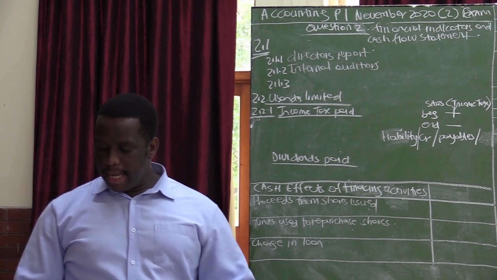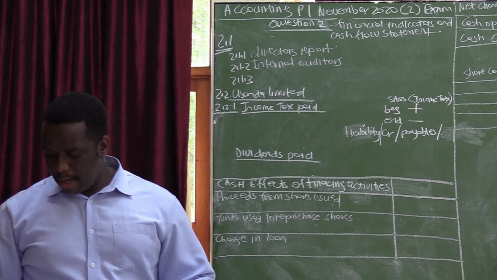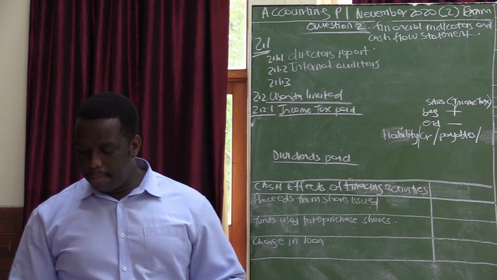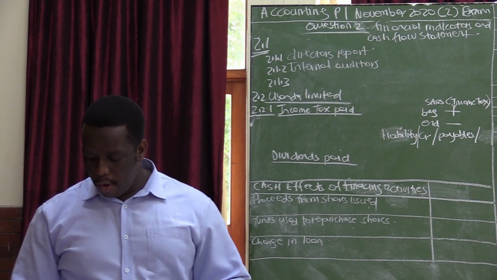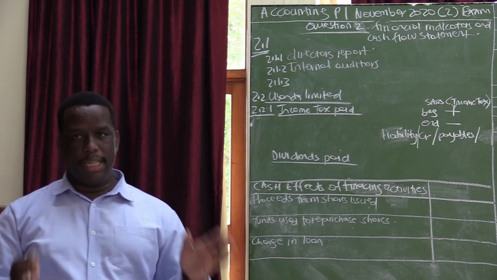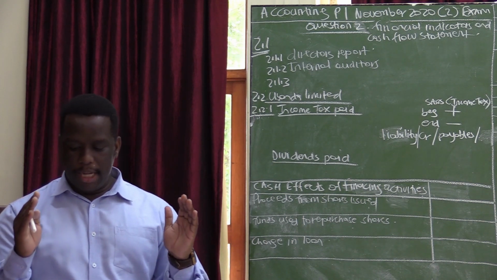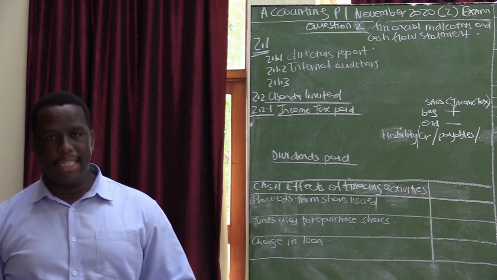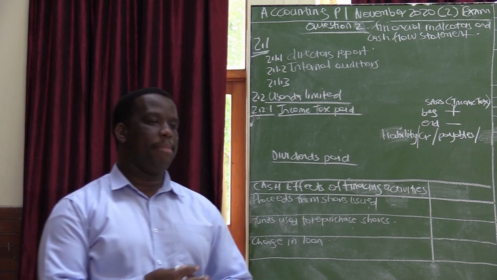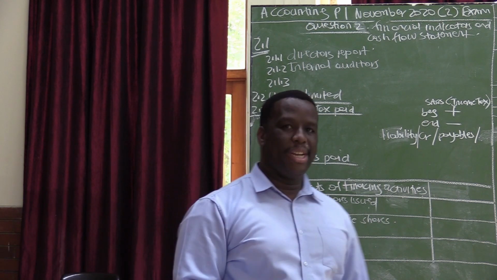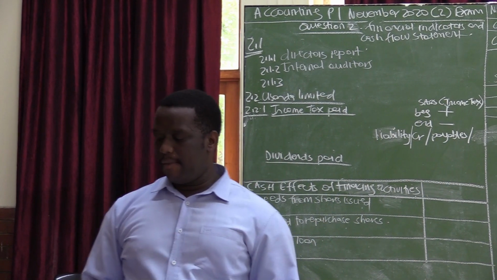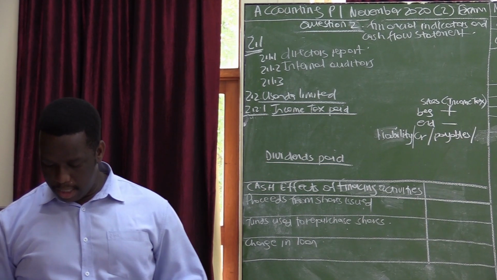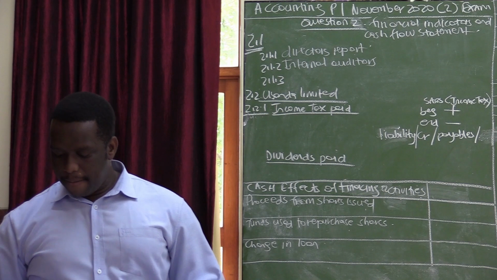2.1.3. In the event of bankruptcy, the shareholders are normally not responsible for the debts of the business. This is because of limited or unlimited liability. If something is limited, remember the liability of the shareholders is only limited to the amount that they invested in the company. Should the company become insolvent, the shareholders can only lose the amount that they have invested, but they will not be liable to pay for the debts of the business. So the correct answer to this one is limited liability.